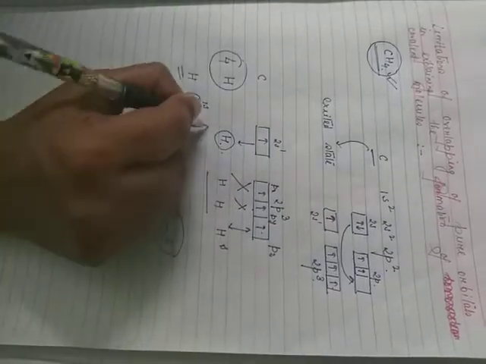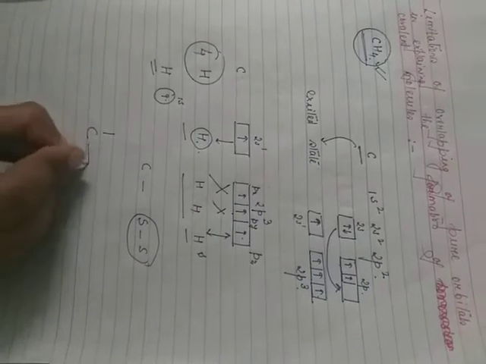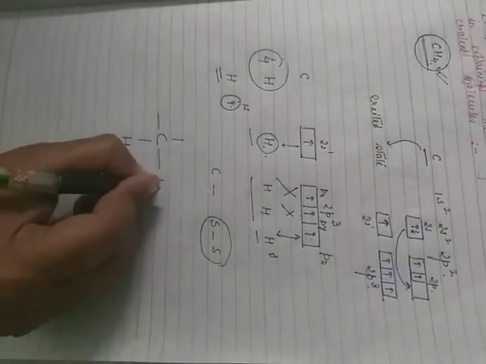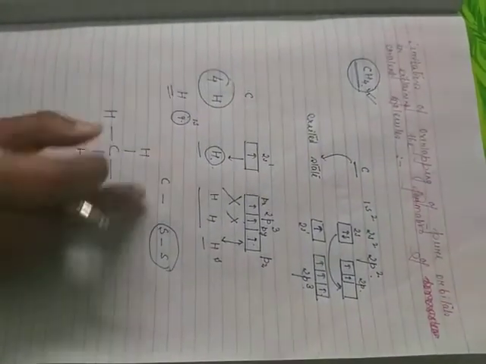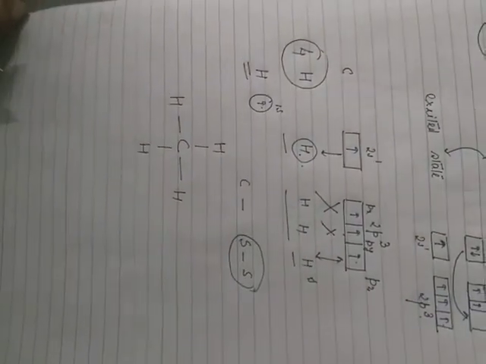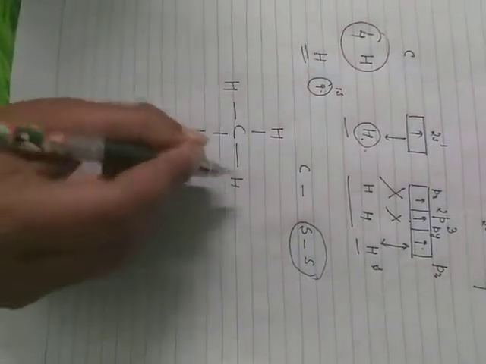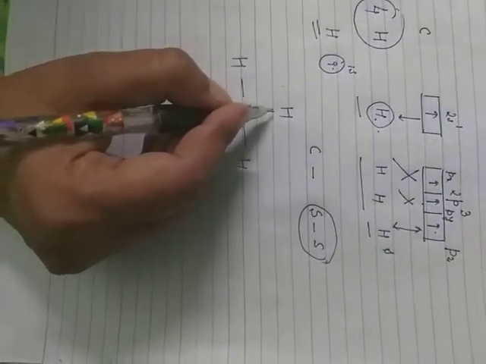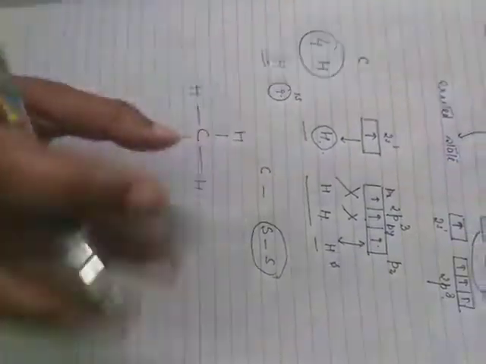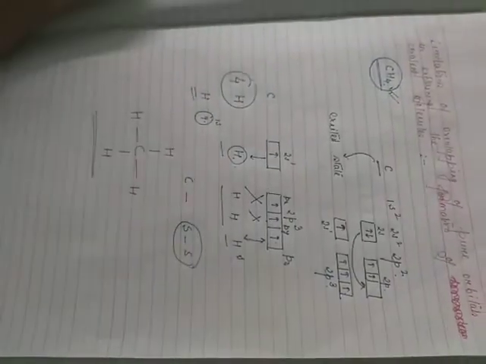So how could we explain the formation of the 4 equivalent bonds in methane? All the 4 C-H bonds in methane are practically equivalent. That is an experimental fact. X-ray diffraction methods and spectroscopic studies have revealed that the bond lengths, bond angles and all other bond parameters are exactly the same for all 4 C-H bonds in methane. But the formation of methane cannot be explained by the overlapping of pure orbitals.